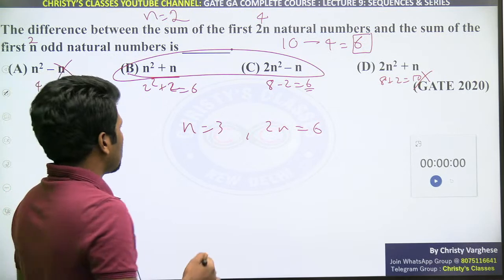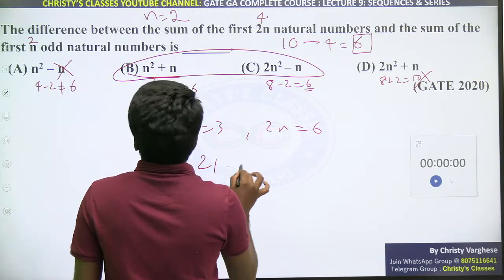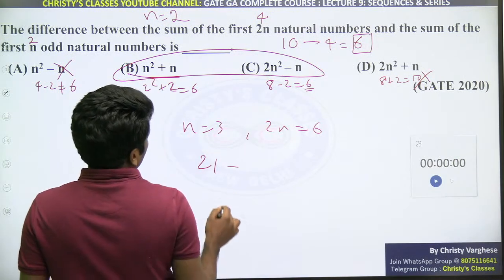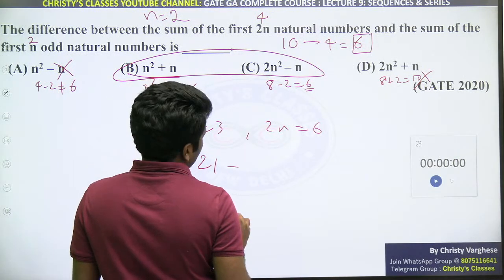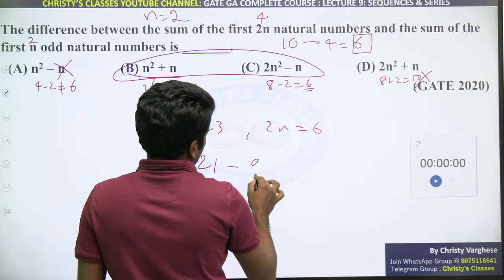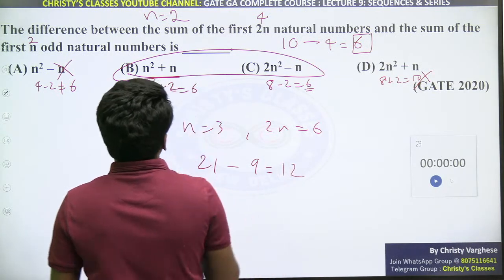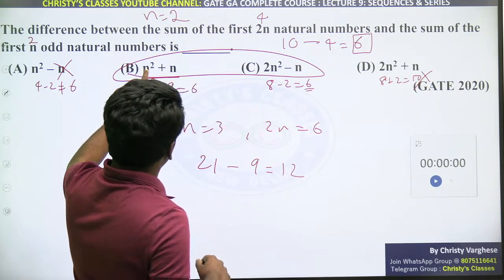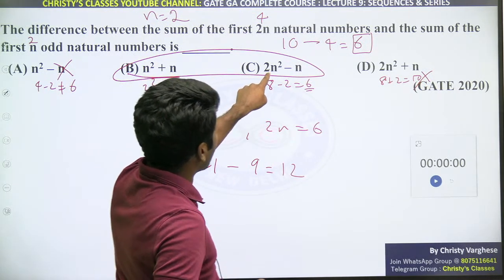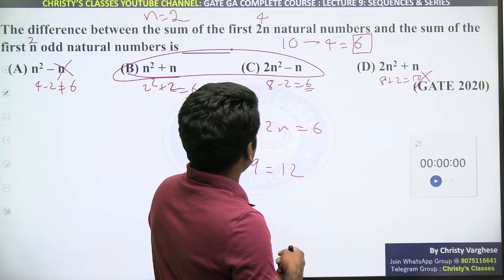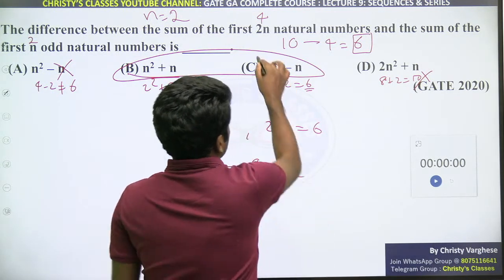That you either manually add it or formula याद है तो formula से add करो. Manually add करना काफी है. So that will be 21. 21 minus sum of first 3 odd natural numbers. 3 odd natural numbers will be 1 plus 3 plus 5, 9. 21 minus 9 is 12. 12 मिलने के लिए n 3 substitute किया तो 3 square plus 3 is 12. लेकिन 2 into 3 square is 18. 18 minus 3 is not 12. So this will be eliminated.